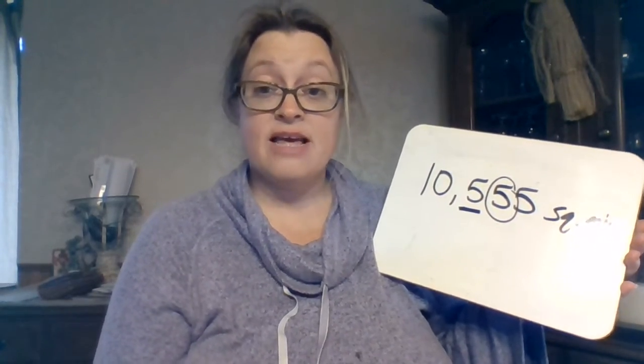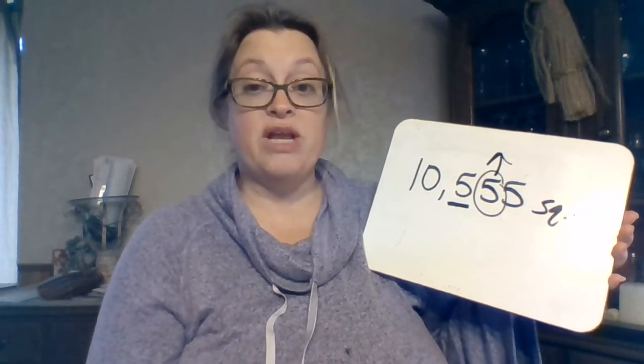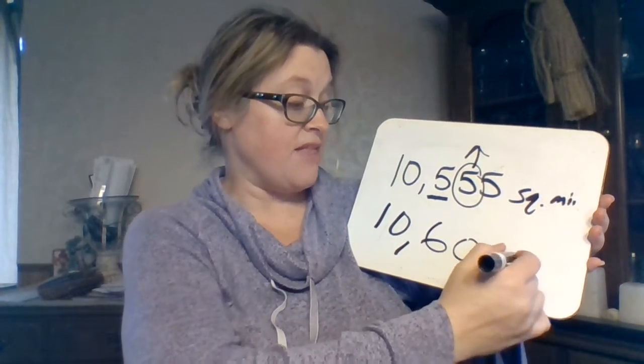So just remember our steps. We underline the digit that's in the place that we are rounding to. There's a 5 in the hundreds place. We circle the number next door. 4 or less, let this rest. 5 or more, up the score. So we know we have to take this underlined 5 and we have to up the score. Everything before it stays the same. We up the score, and from the circle digit all the way back turns into a 0. So if we round this number to the nearest hundreds place, it would be 10,600 square miles.